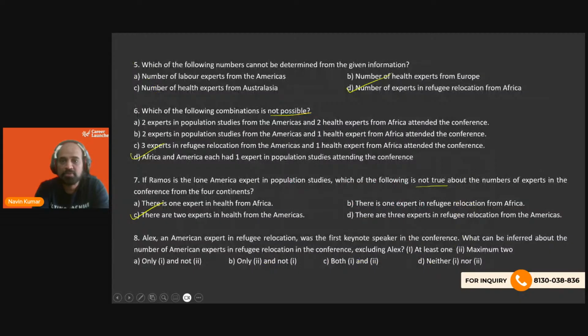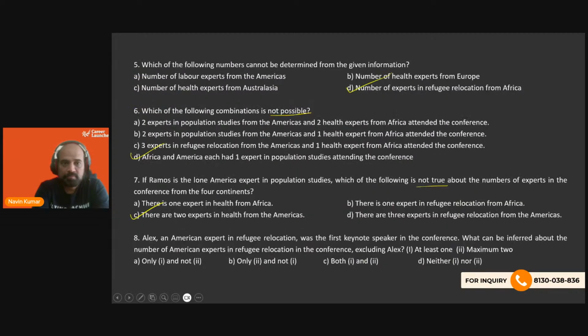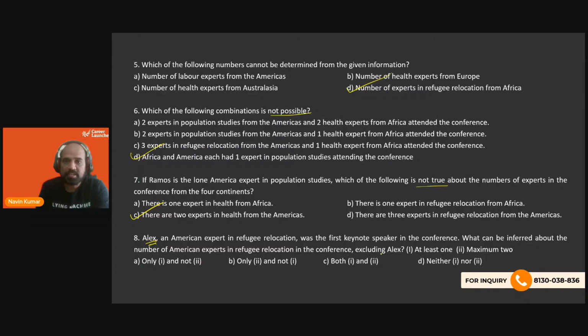Alex was the first keynote speaker in the conference. What can be inferred about the number of American experts in refugee relocation in the conference, excluding Alex? So we know that there are going to be either 2 or 3 American experts in refugee relocation. Out of these 2 or 3, if Alex is already there, then excluding Alex, can we say there is going to be at least 1?